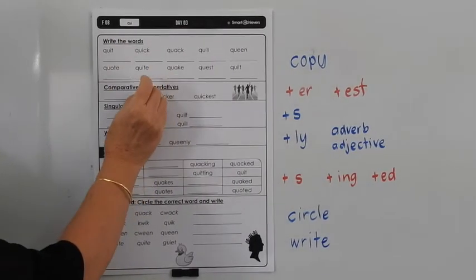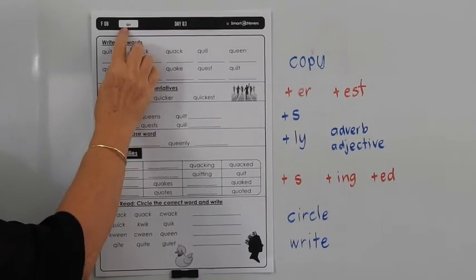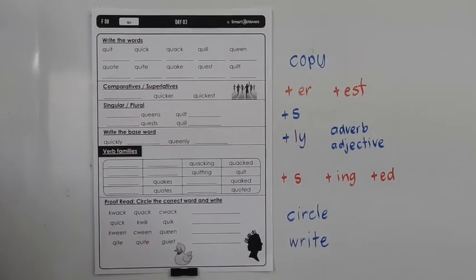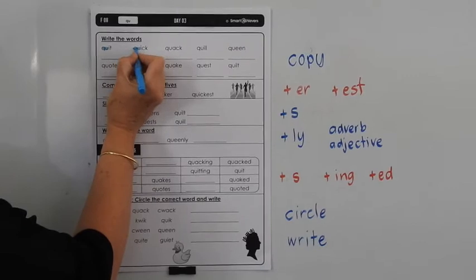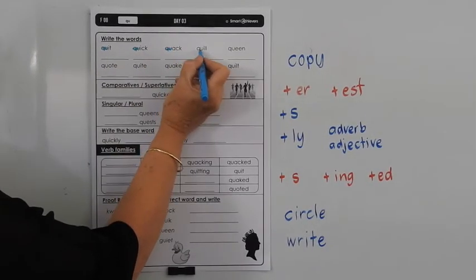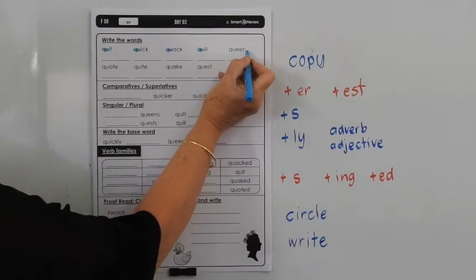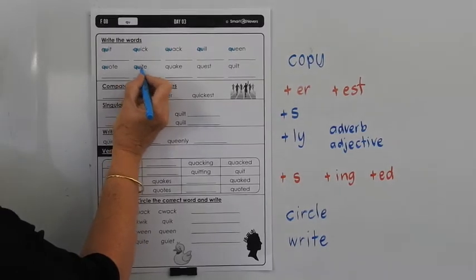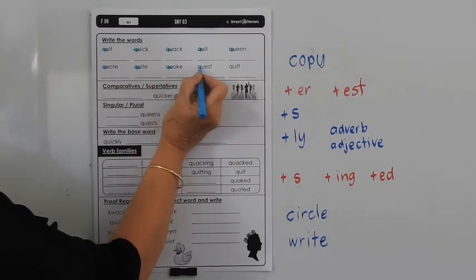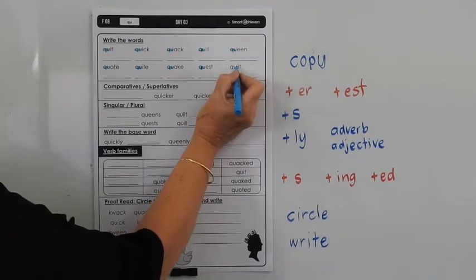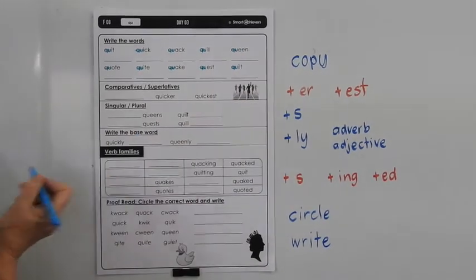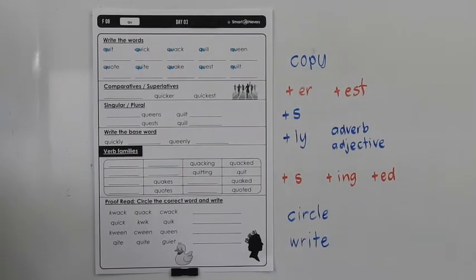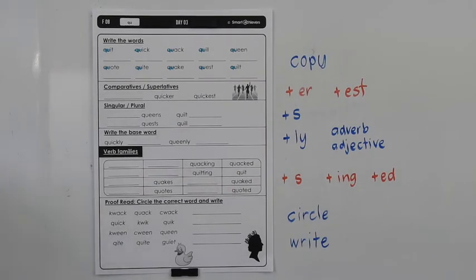F8 day 3, we're revising that the quit sound is made with a Q and a U. So I've got quit it, quit, quit it, quick, quit at, quack, quit it all, quill, quit eaten, queen, quit oat, quote, quit ite, quite, quit ache, quake, quit est, quest, quit it alter, quilt. So you can highlight those, the Q, U and all of those words. Then we need to go back and read it, sound it, spell it, write it.